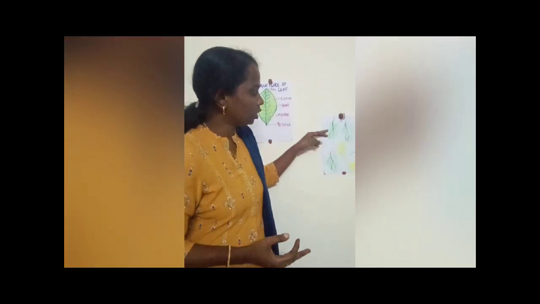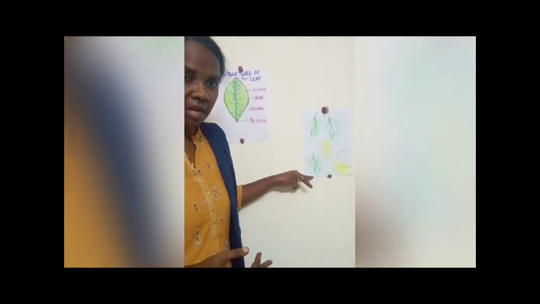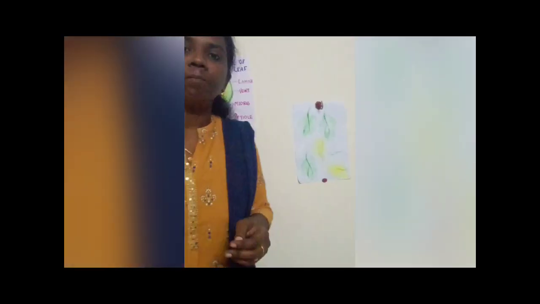You can also do this homework of tracing out the leaf structure and find out whether any part of the plant other than the leaf has chlorophyll in it. If it has, does it perform the process of photosynthesis? Hope you all understood the session, and just have a recap of the session, and we'll be discussing this in our online session too.